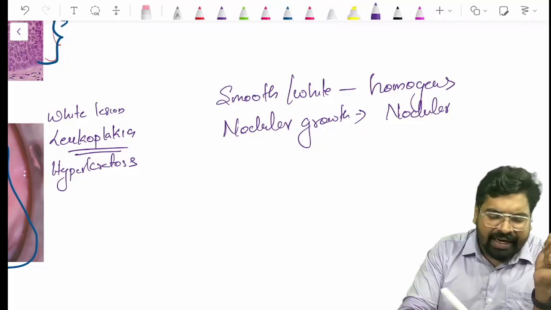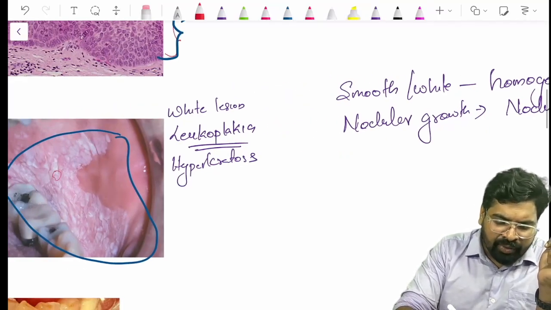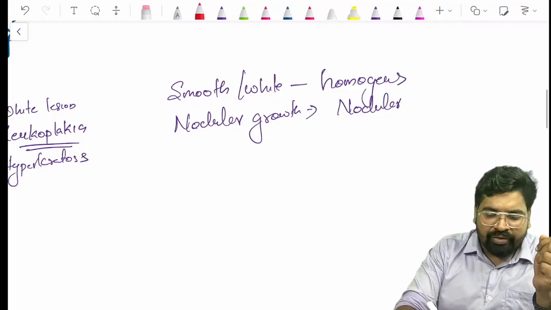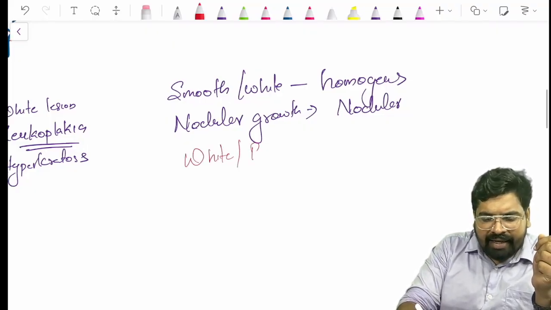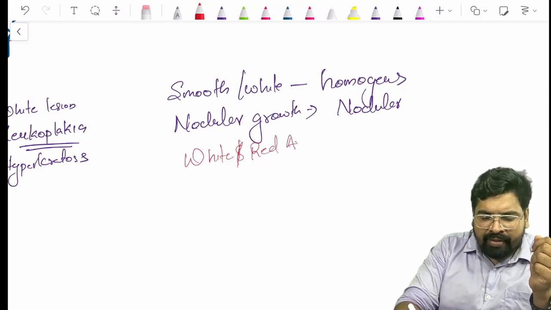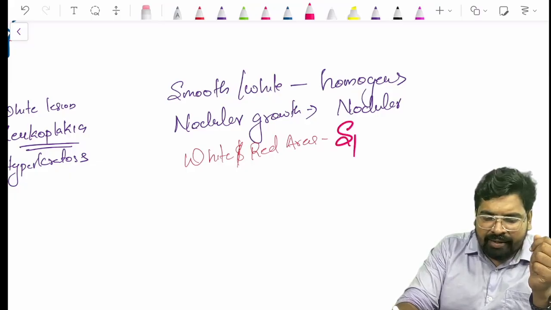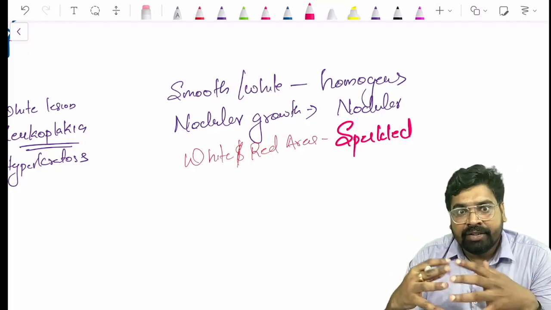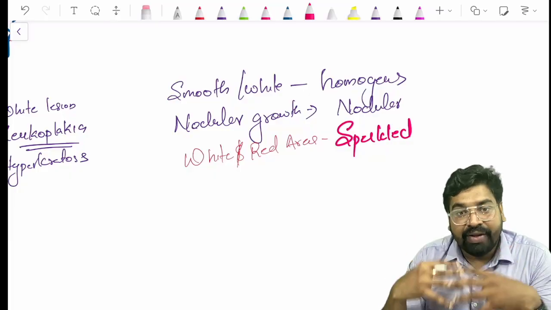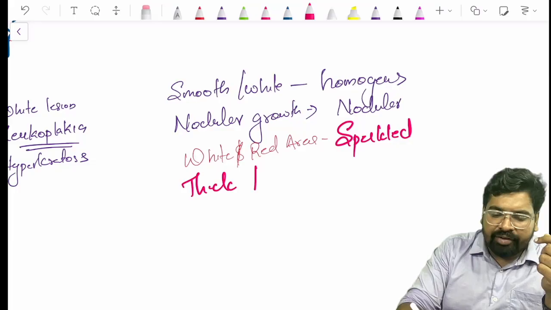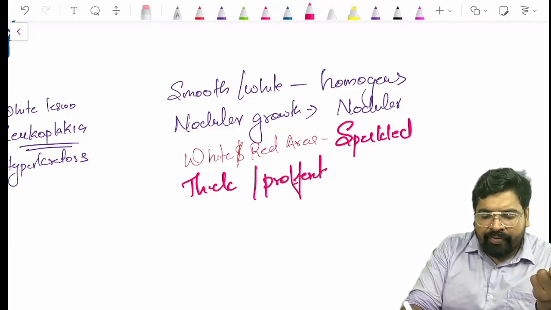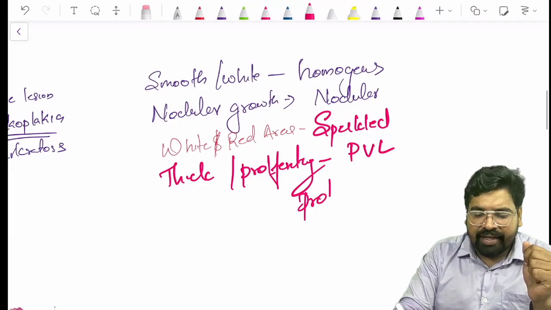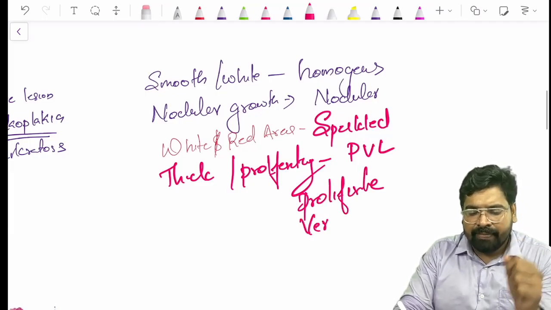And if this white area has some red areas in between, it is called speckled leukoplakia. And if this white lesion is very thick and growing outside, proliferating, we call it proliferative verrucous leukoplakia. That is PVL.